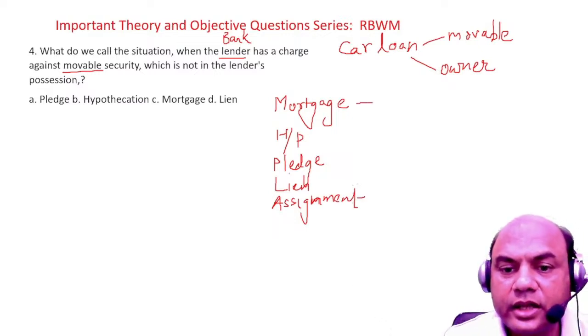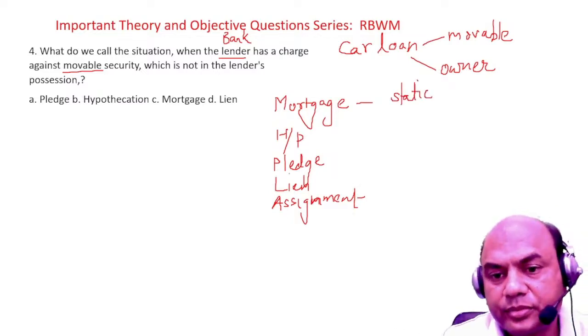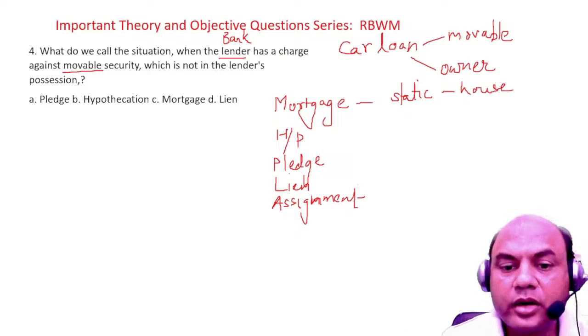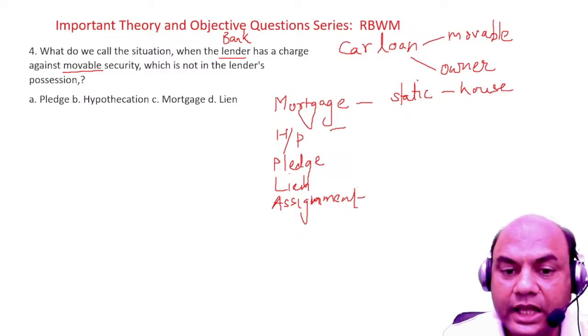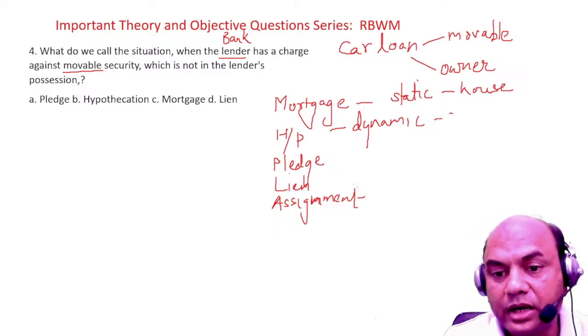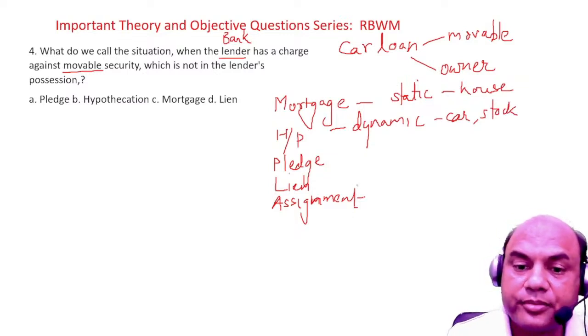Mortgage is done in case of static security, which cannot move: house, home, shed, factory, etc. HP is done on movable, dynamic securities which can move. It can be a car, two-wheeler, bike, anything, plus stock in CC, since stock is also movable.